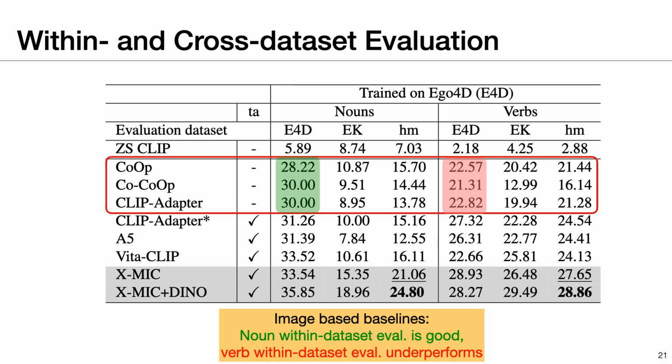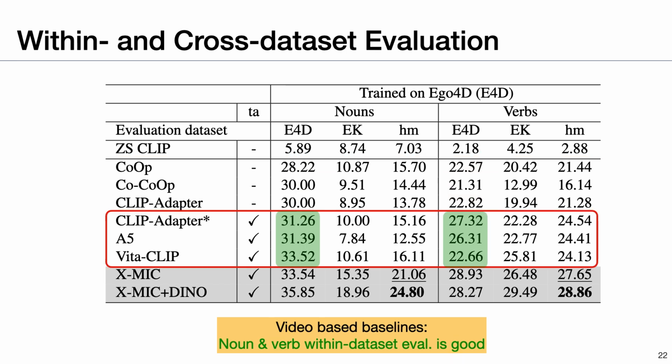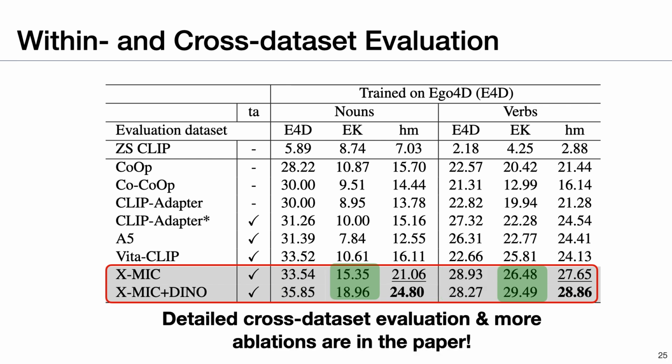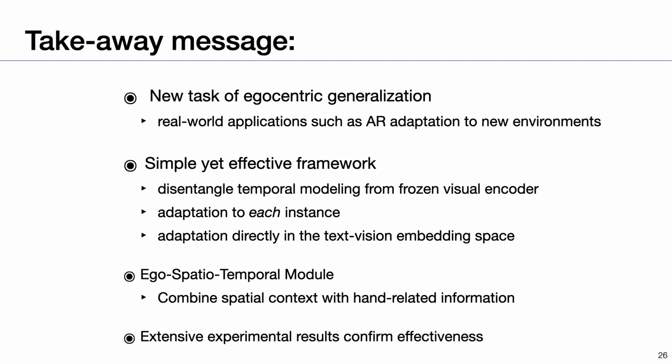First, image-based baselines. Note that the highlighted accuracy is within-distribution evaluation. As expected, noun classification scores significantly higher than verbs. Then baselines that include temporal attention. Clearly, the main gain is visible on verb classification, whereas generalization to other datasets remains behind, especially on the nouns, due to the overfitting to the domain. Our method shows significantly improved performance on both within and cross-dataset evaluation. You can find detailed cross-dataset evaluation and more ablations in our paper.